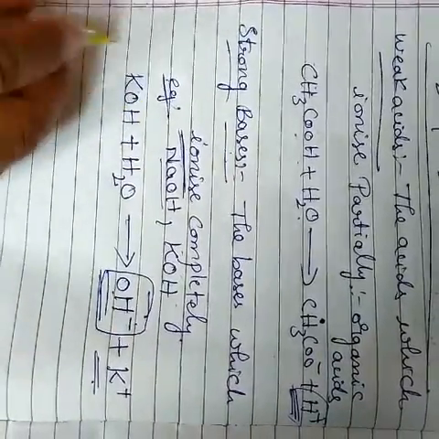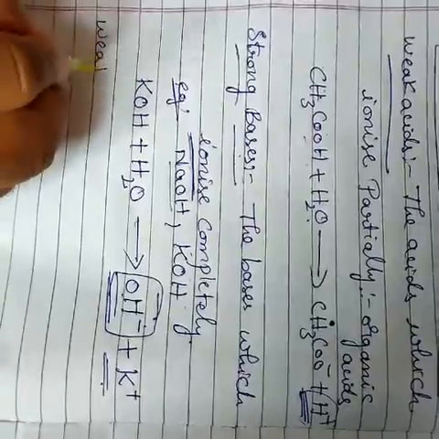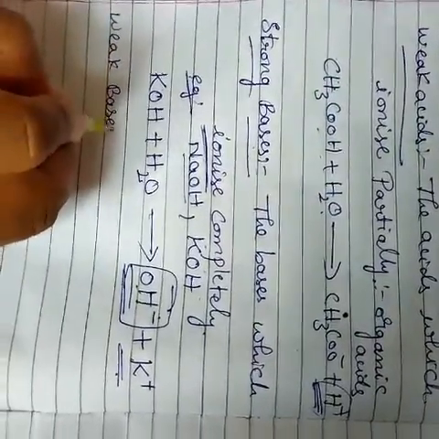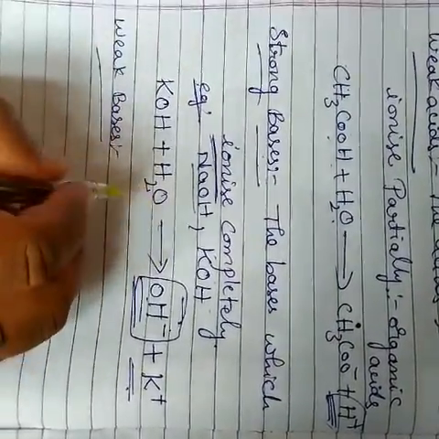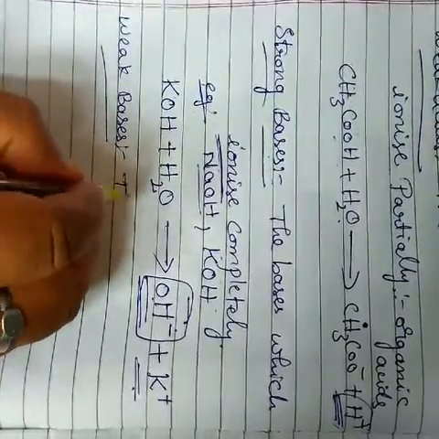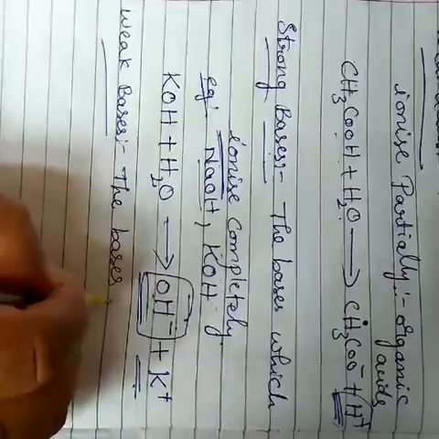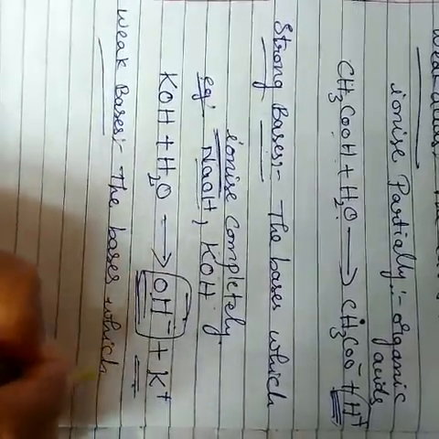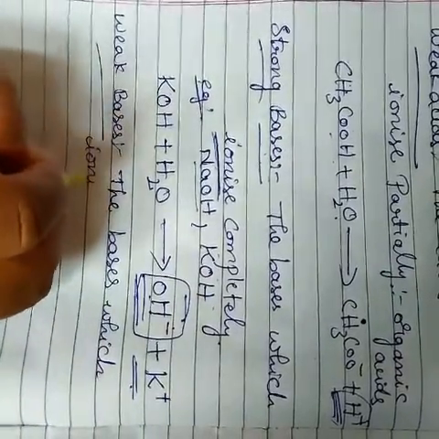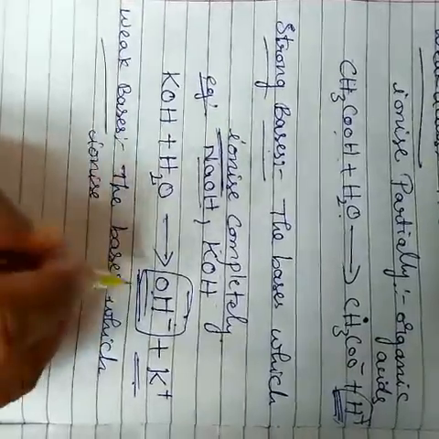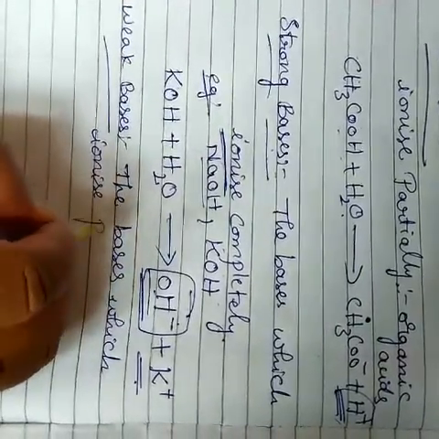Next we go to weak bases. What is a weak base? The bases which ionize partially.